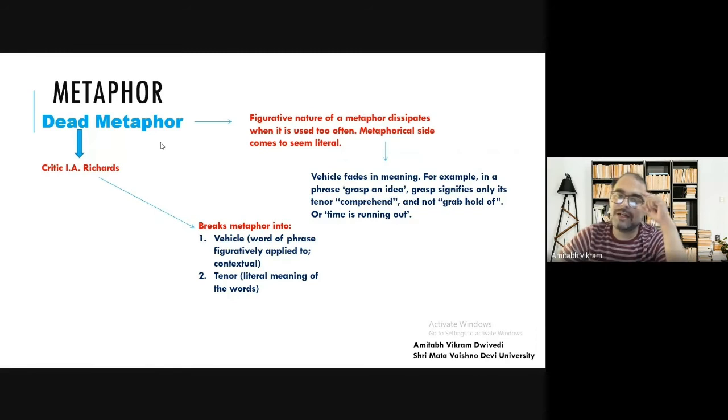Now the types of metaphor. One type is dead metaphor. Now what is a dead metaphor? So we know that language is figurative.